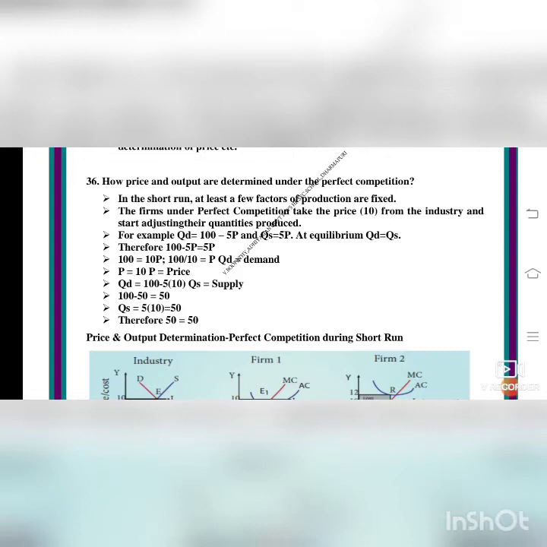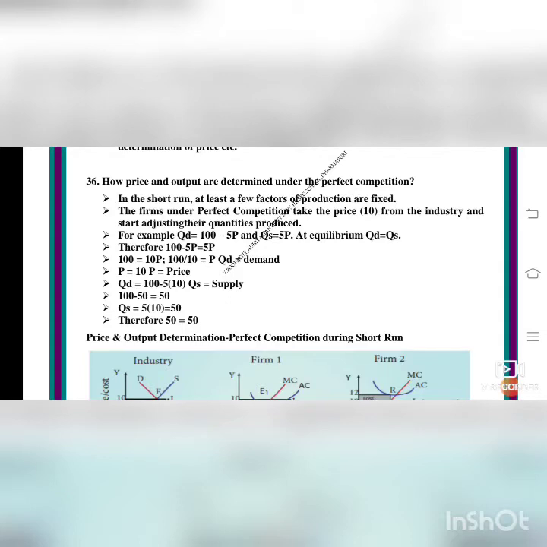P is equal to price, which is 10. Quantity demanded is 100 minus 5 into 10, which is 100 minus 50, equal to 50. Quantity supplied is 5 into 10, which is equal to 50. Therefore, the demand is 50 and the supply is also 50. So, there is an equilibrium in the buying and selling.